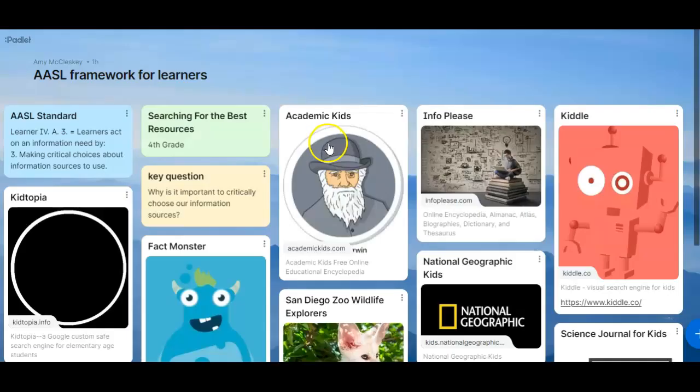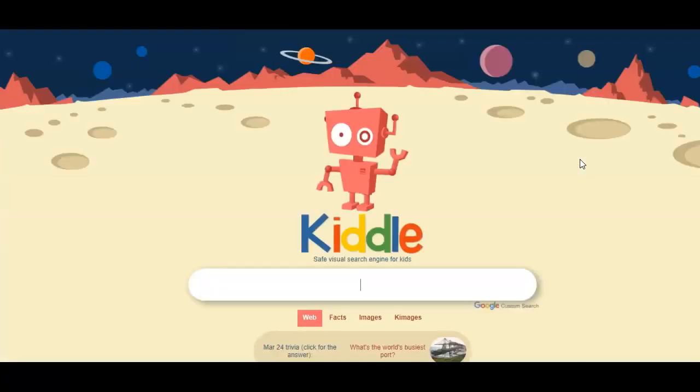The next resource I want to share with you is called Kiddle and then Kidtopia. Kiddle and Kidtopia are both visual search engines for kids. Kiddle is a visual search engine just for kids, and it is powered by Google Programmable Search.